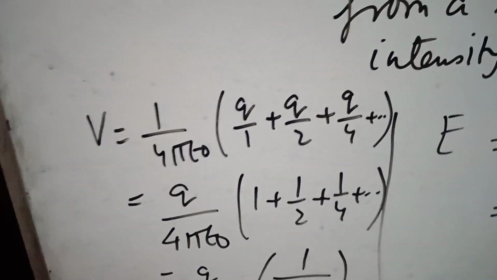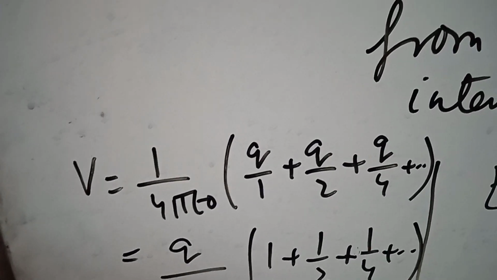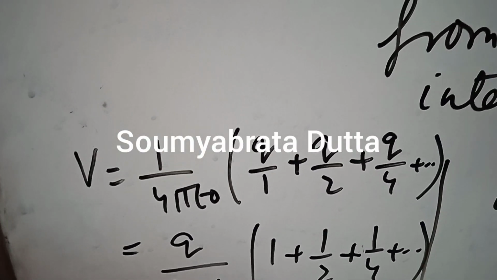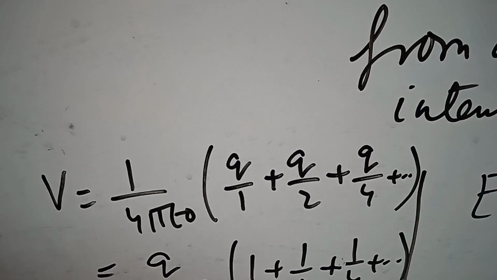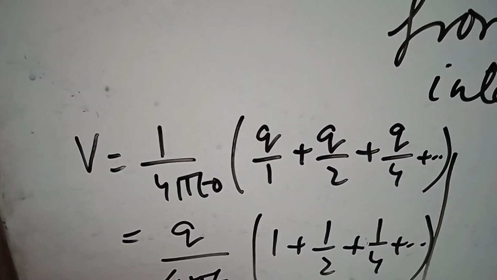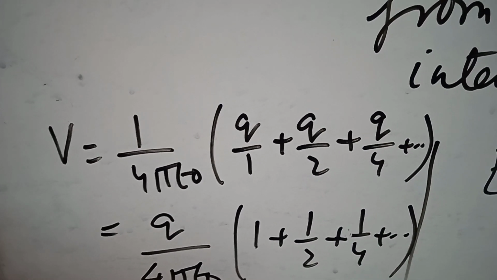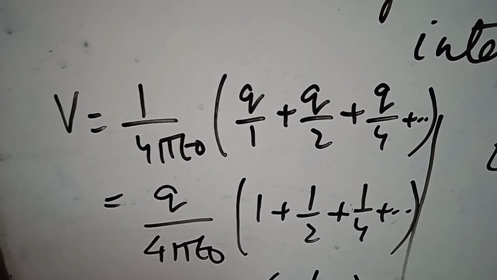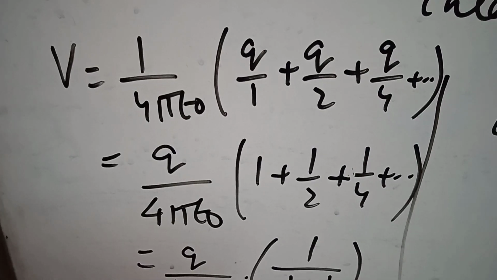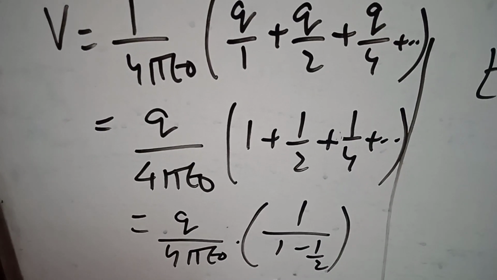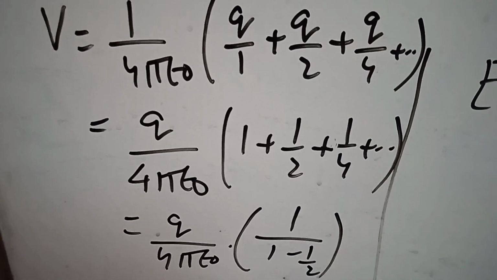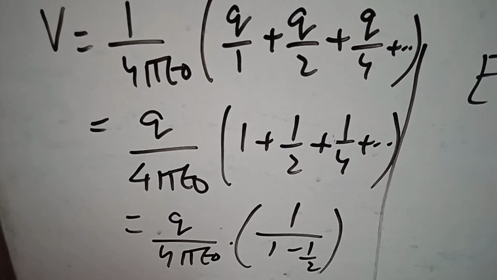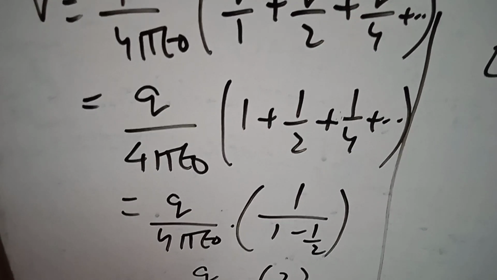Coming to potential, V equals 1 by 4 pi epsilon 0 q by r. So it's a summation. So 1 by 4 pi epsilon 0 into q by 1 plus q by 2 plus q by 4 up to dot dot dot. So q by 4 pi epsilon 0 into 1 plus half plus 1/4 plus dot dot dot. So q by 4 pi epsilon 0 into 1 divided by 1 minus half. Again the numerator will be 1 always, and the denominator will be first term minus second term, 1 minus half.